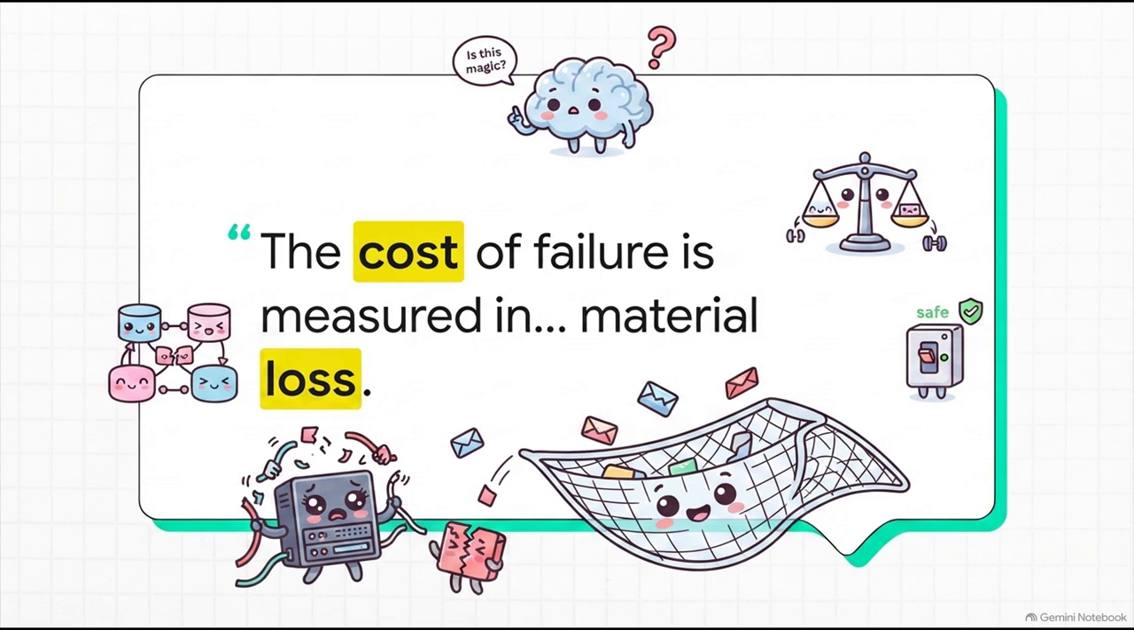So I'll leave you with this to chew on. Is your current AI agent relying on the magic of a model to stay safe, or is it firmly grounded in the boring, bulletproof patterns of distributed systems?